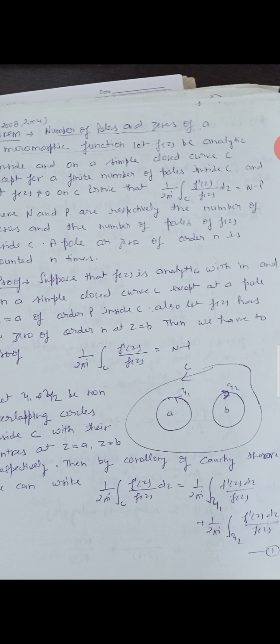Then by a corollary of Cauchy's theorem we can write 1/(2πi) ∮_C f'(z)/f(z) dz = 1/(2πi) ∮_γ1 f'(z)/f(z) dz + 1/(2πi) ∮_γ2 f'(z)/f(z) dz. This is equation 1.